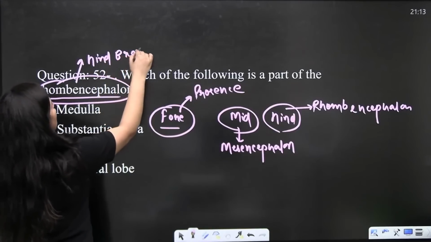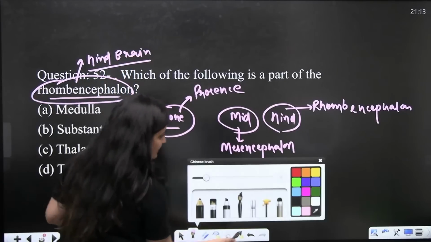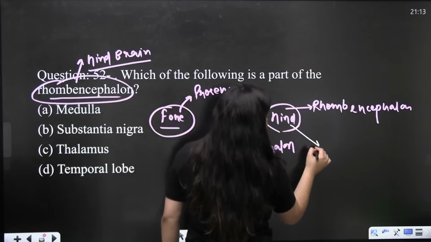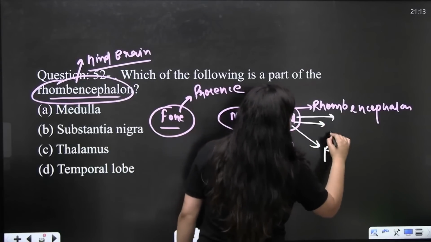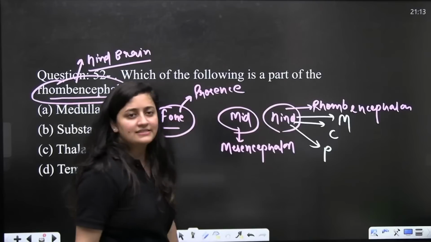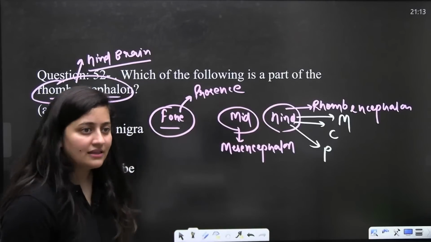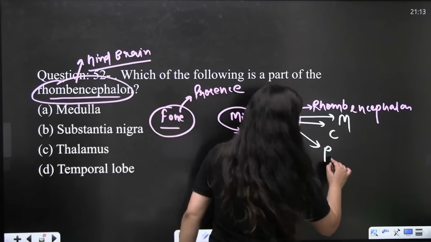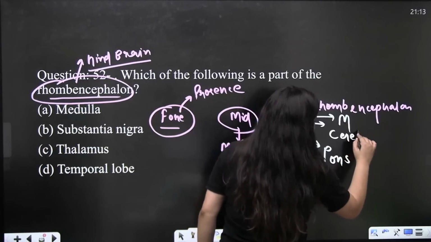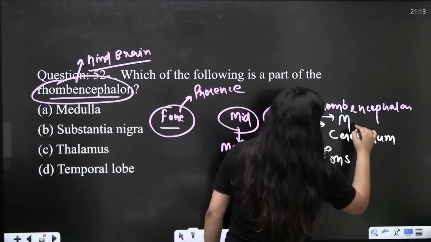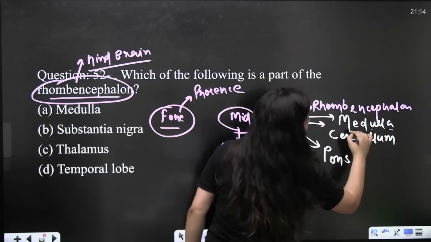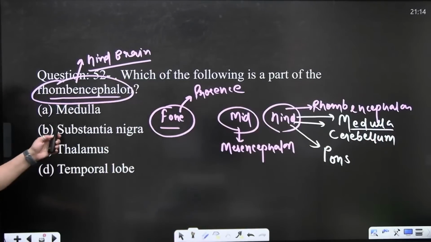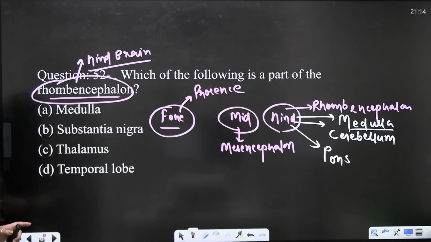Hindbrain it is. So, in the hindbrain there is a trick. The trick is physics, chemistry, maths. Means P stands for pons varolii, C stands for cerebellum, M stands for medulla. So medulla, out of all the options given here, obviously it is the medulla which is the part of hindbrain.